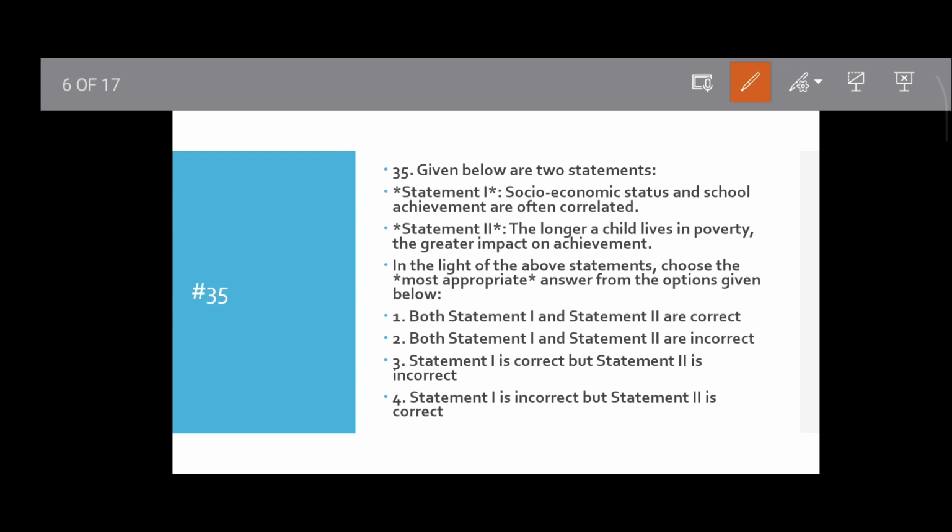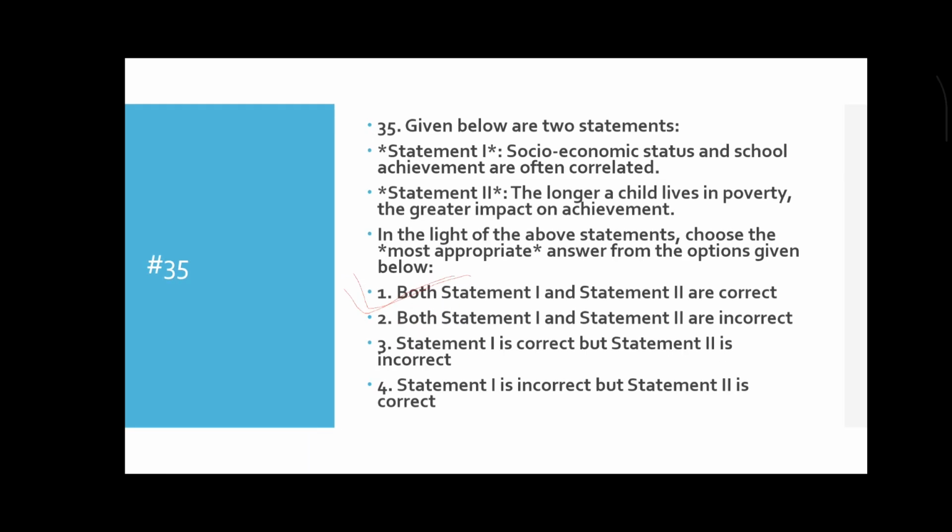Longer exposure to poverty generally reduces educational outcomes. Poverty also affects the learning environment, access to resources, and nutrition. That's why both statement 1 and statement 2 are correct. Okay, move to the next question.